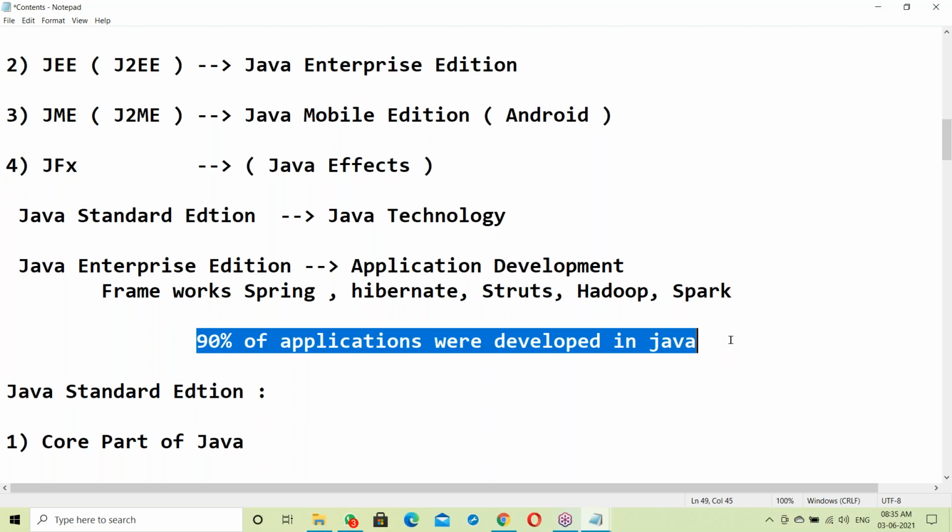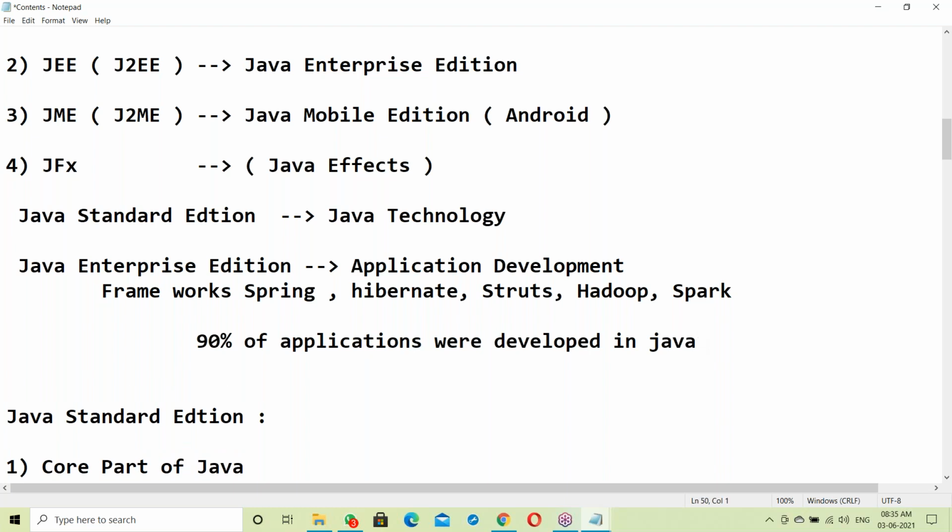Yes, next Flipkart, online shopping applications. Like this, 90% of applications are developed in Java. Lakhs of applications developed in Java. Who will maintain those lakhs of applications? Java developers. That's the reason there's a lot of requirement for Java resources.